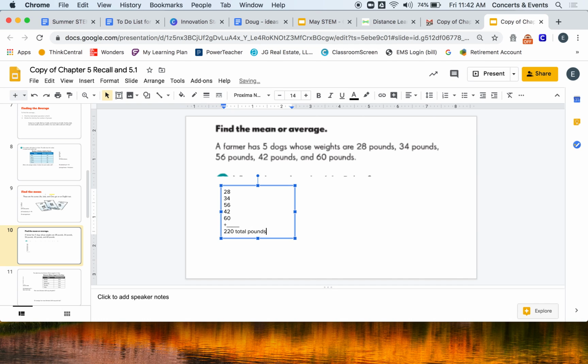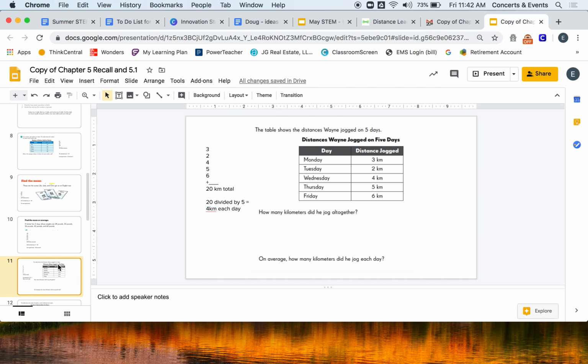Now obviously the dogs do not weigh an average of that. That makes no sense. 220 is way bigger than any of the numbers. So now I need to take that and redistribute it evenly among the dogs. I'm going to take the total and divide it. How many dogs are there? There's 5, so I'm going to divide by 5 dogs. On my calculator, 220 divided by 5, I get 44. So the average dog weighs about 44 pounds on this farm, which makes sense because 44 is right in the middle of where the dogs are. Some are a little less, some are a little more, but the average dog on their farm weighs about 44 pounds. All right, let's do 2 more.